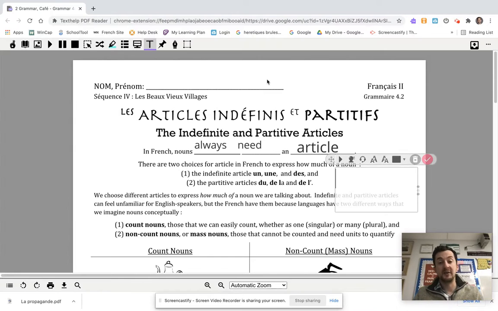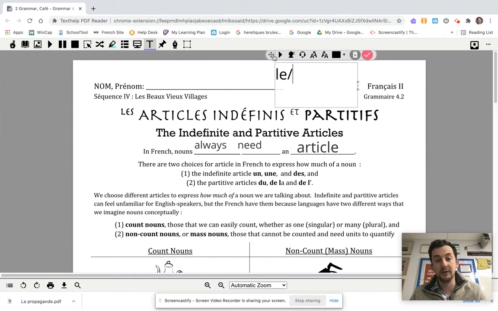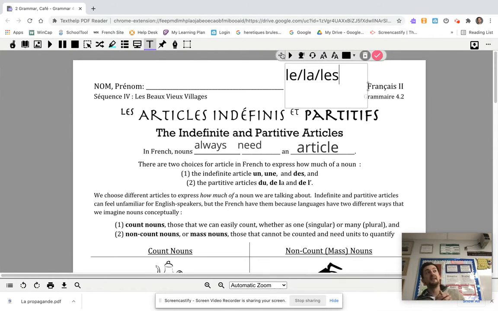So we've already learned about the definite article this year, le, la, and les, and you use le, la, and les to refer to something that you've referred to already. So if you say, for example, je veux la nourriture, that's I want the food, as in the food I've already talked about. If you haven't talked about food, French people will understand it as all food in the world. So, je veux la nourriture. I want all food in the world. Maybe a little extreme, but that's the information that le, la, and les gives you, either something specific or everything.